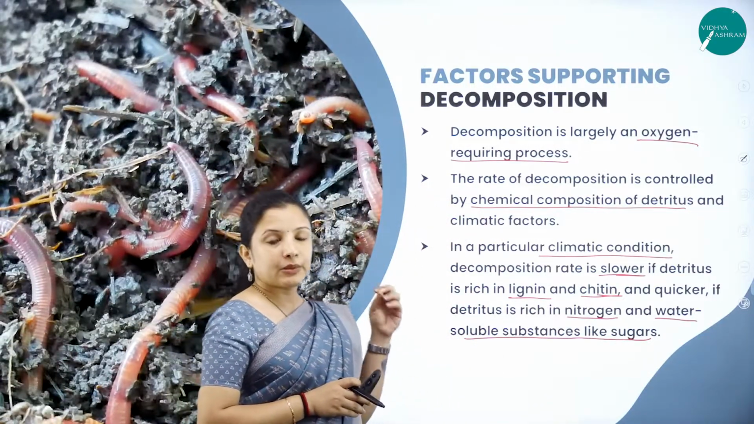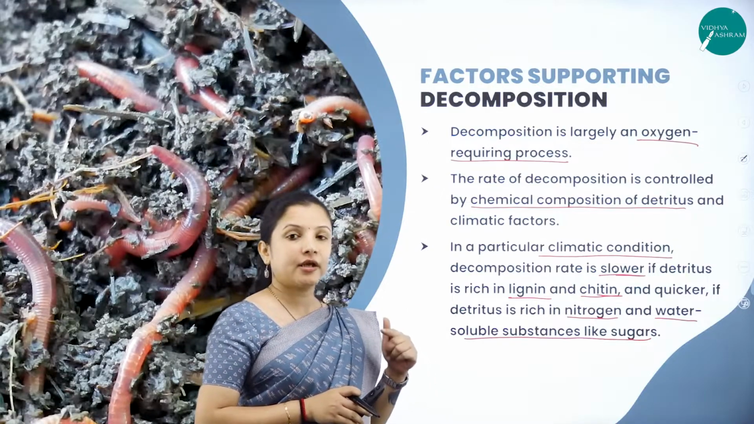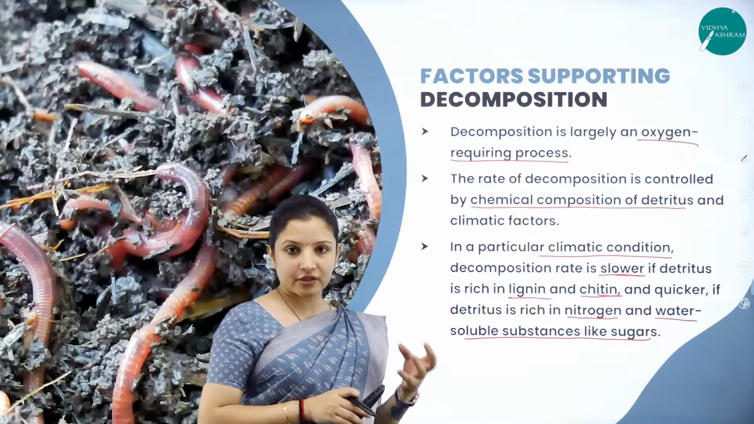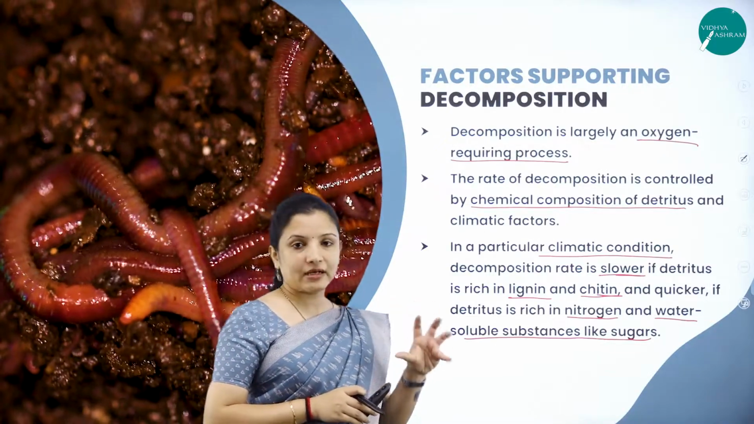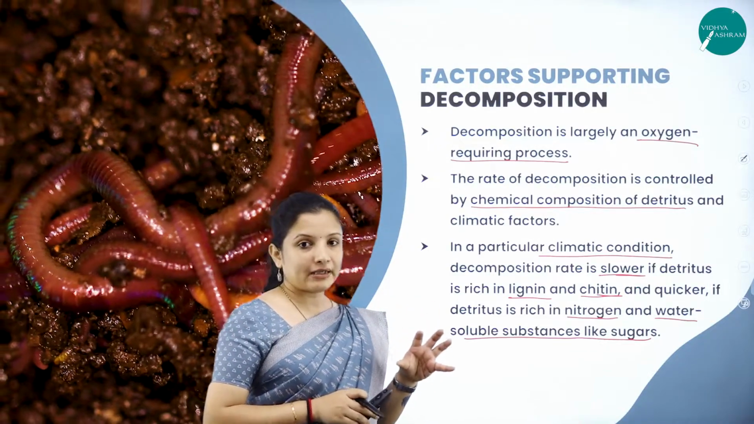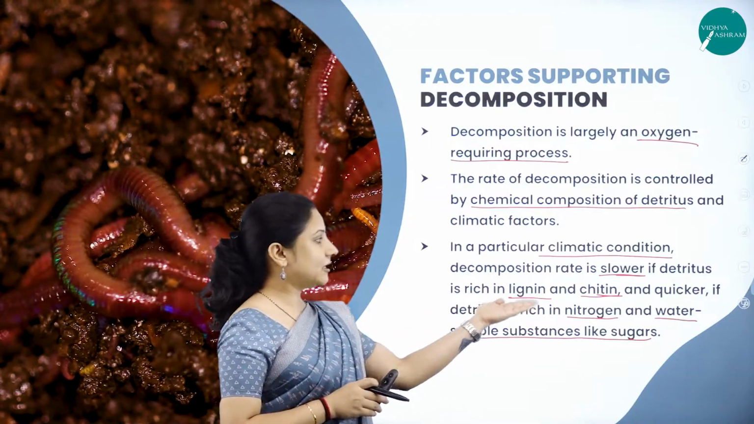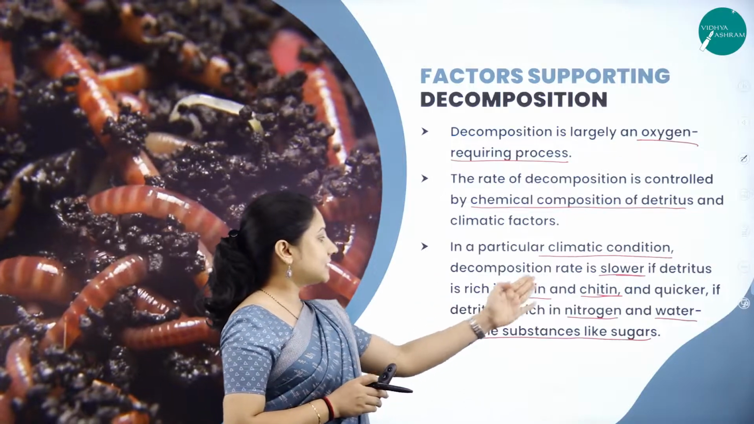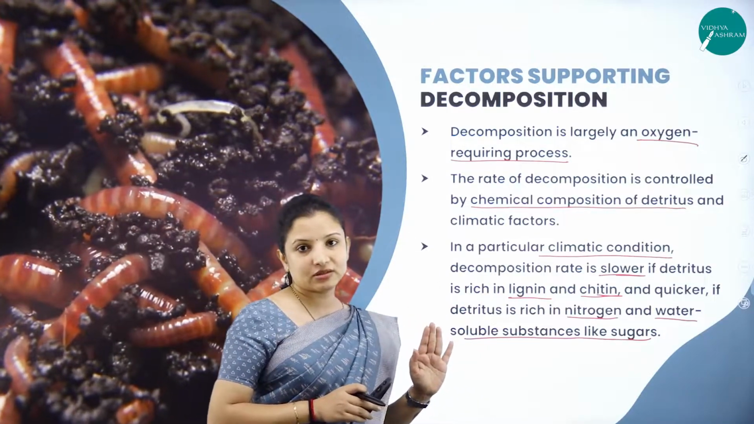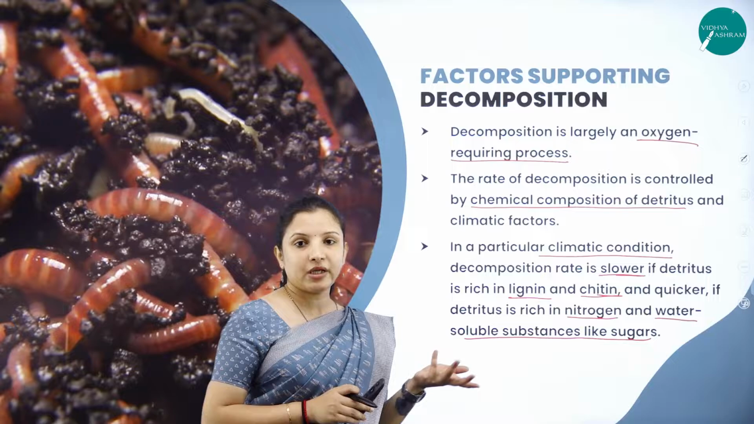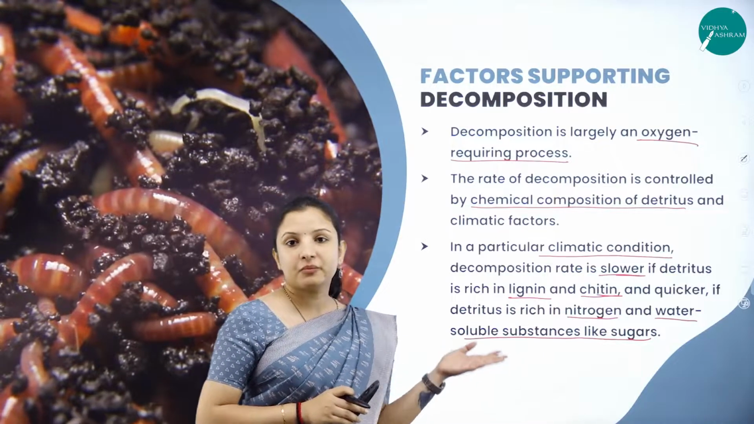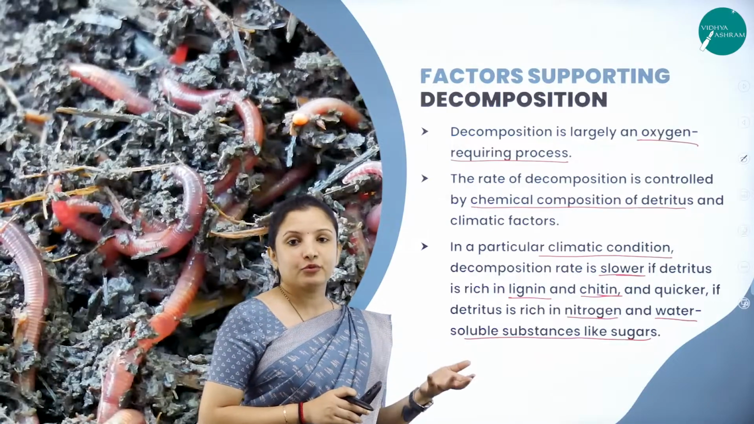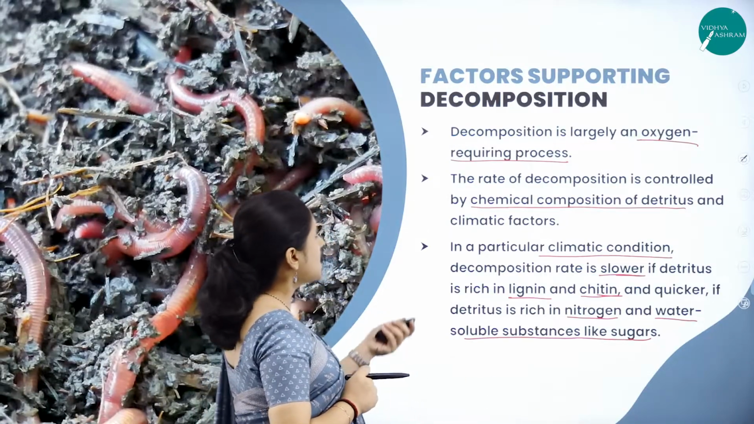So, depending on the chemical composition and the climatic condition, the rate of decomposition of the detritus will vary. Whatever plant and animal matter is there, if it contains lignin and chitin, the decomposition will be slow. If it contains nitrogen and water-soluble substances like sugar, the decomposition rate will be fast. Why? Because sugar is one of the main sources of nutrients for bacteria and fungi. That is why decomposition will be fast during that time.